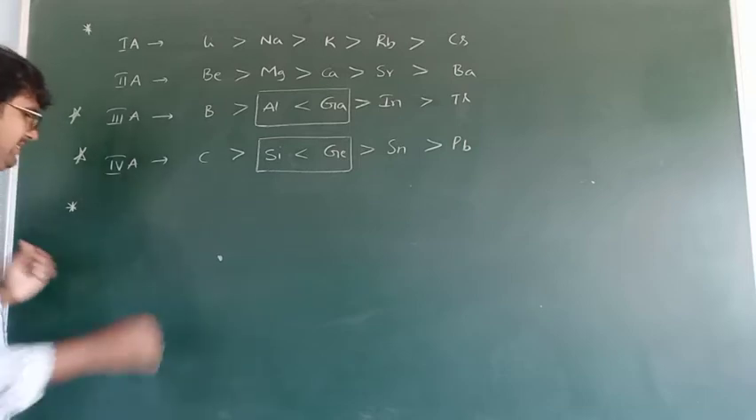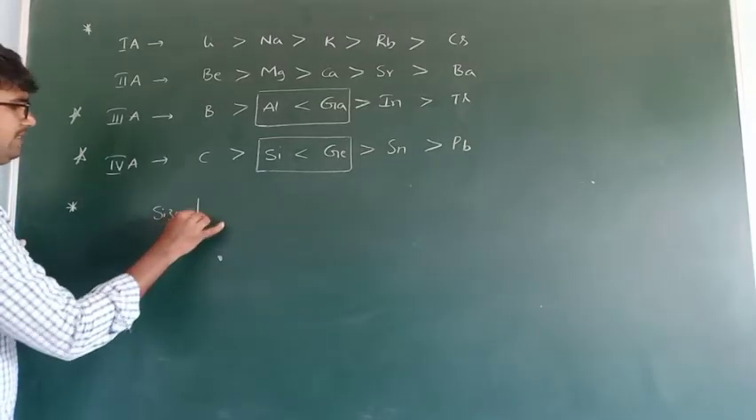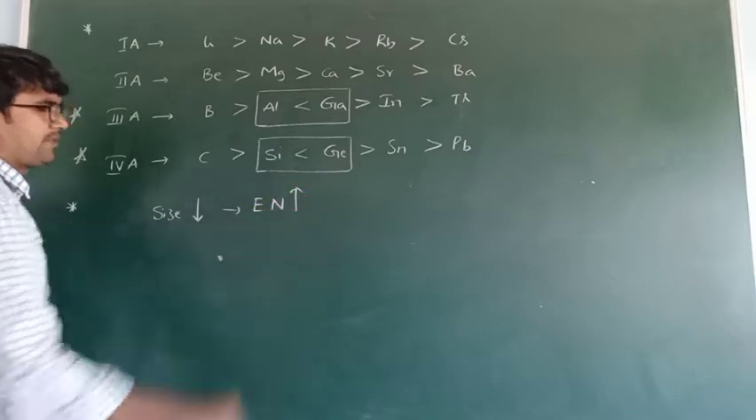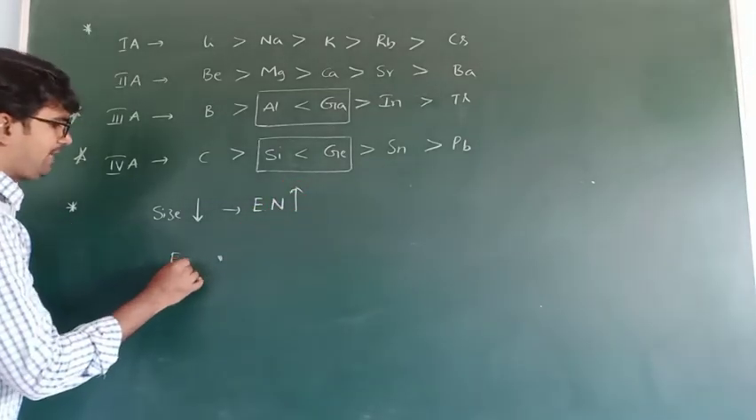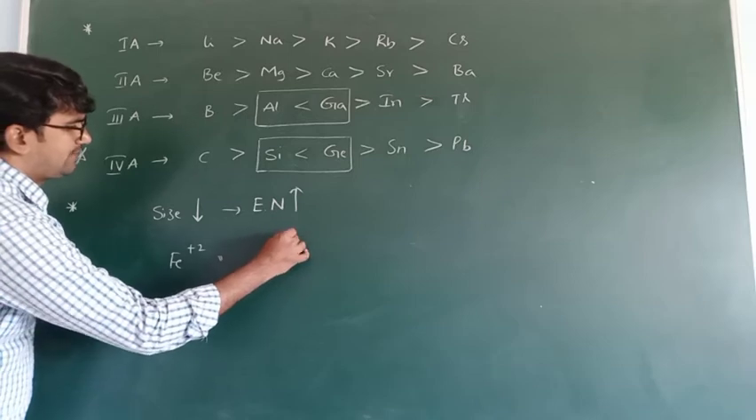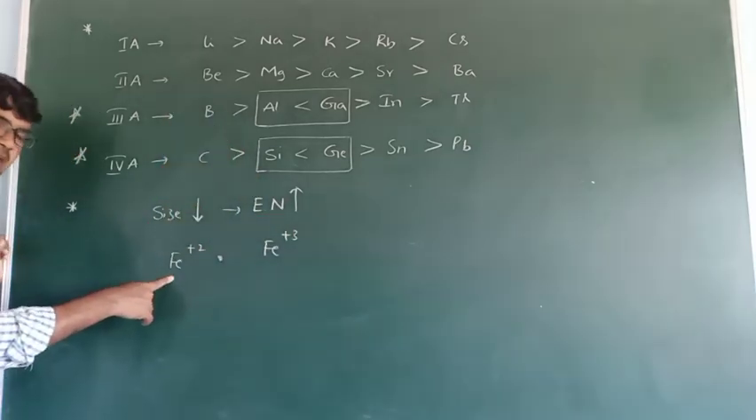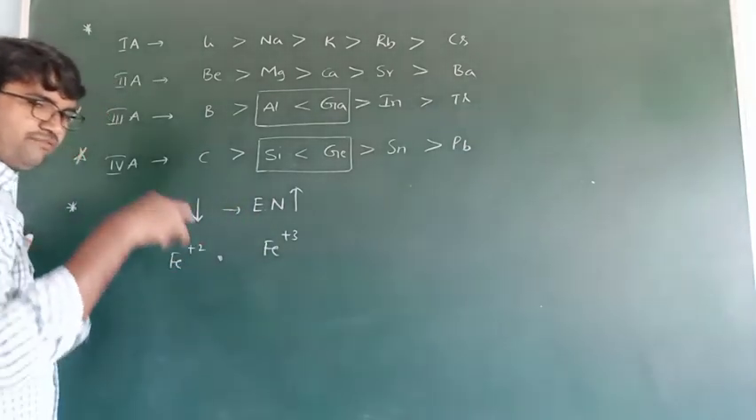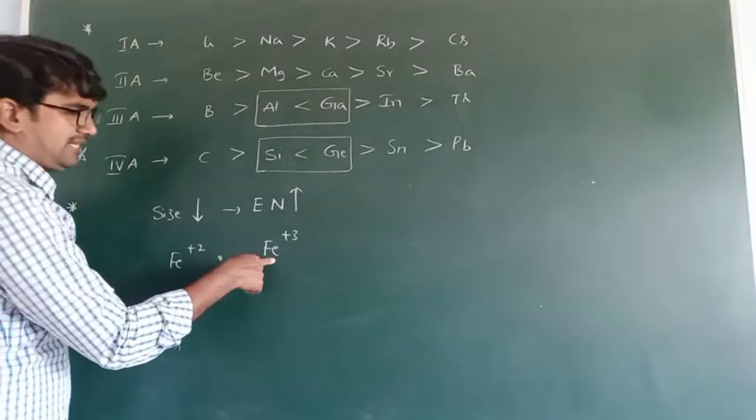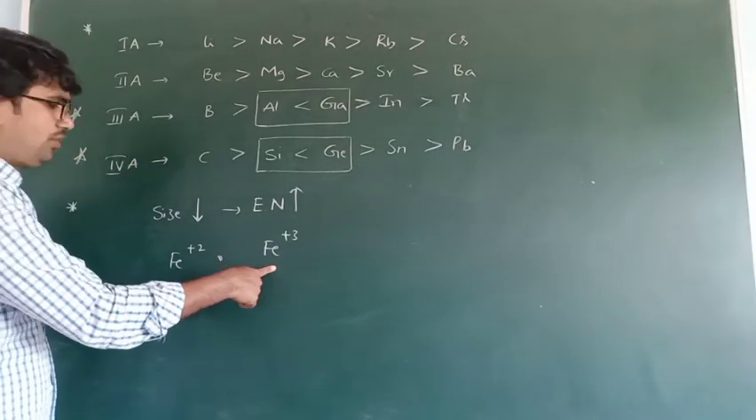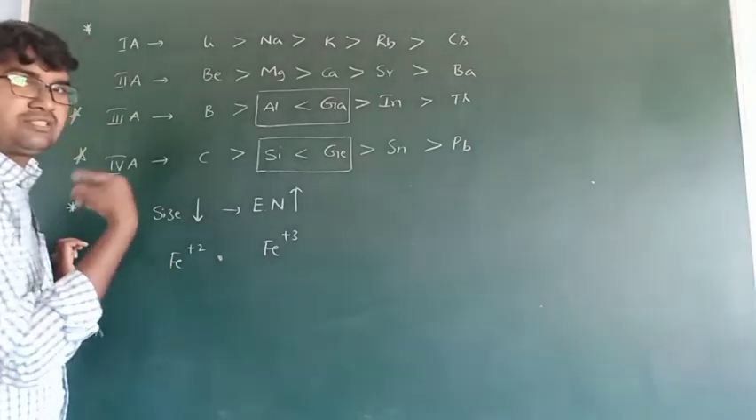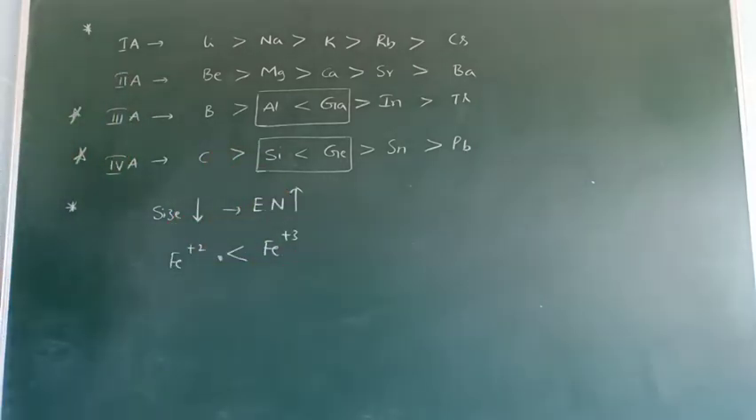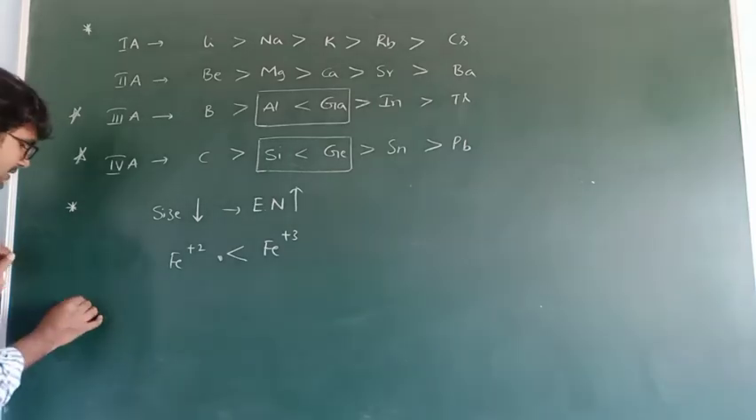If atomic size decreases, electronegativity increases. Best example for this one is Fe+2 and Fe+3. Fe+2 means iron lost 2 electrons. Fe+3 means iron lost 3 electrons. Now, which is small in size here? Fe+3 is small in size. So comparing these two, Fe+3 has more electronegativity. Okay, the next one.